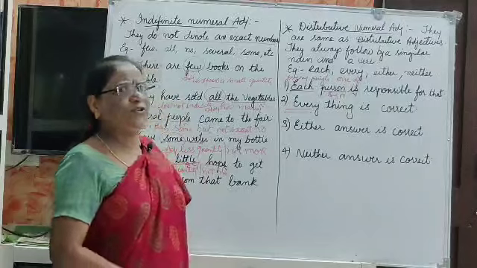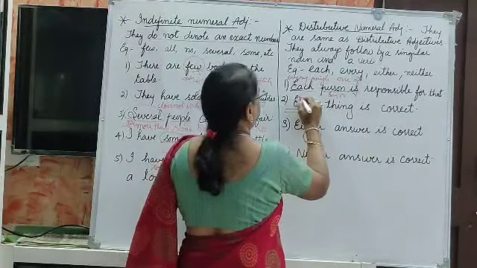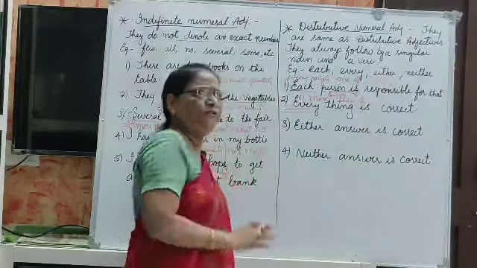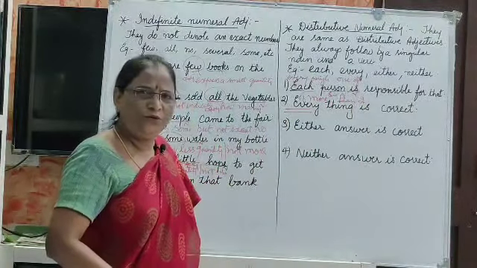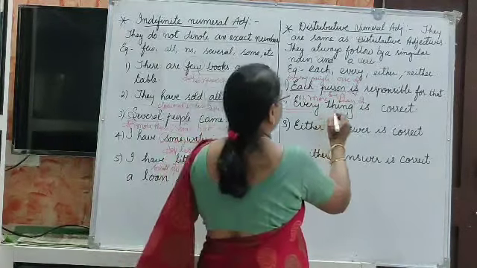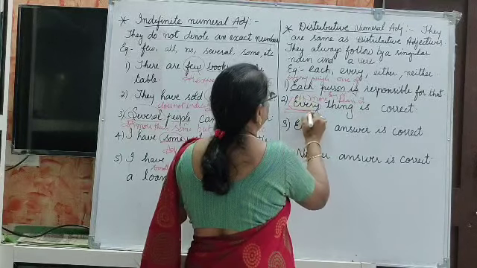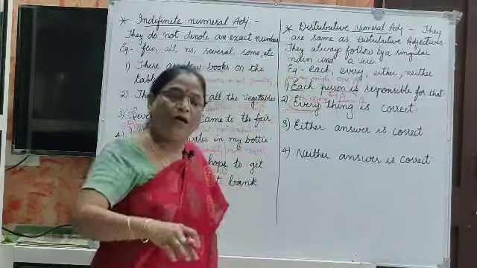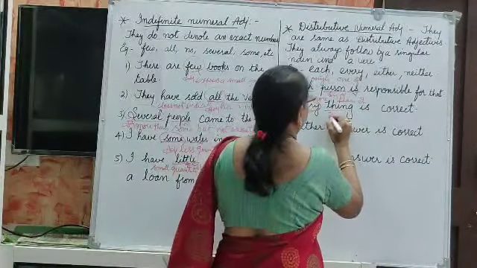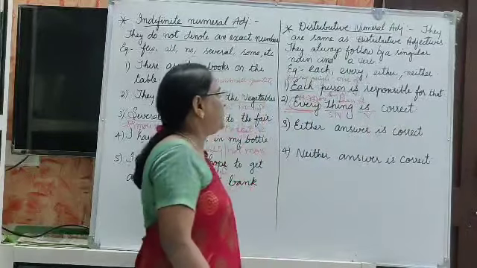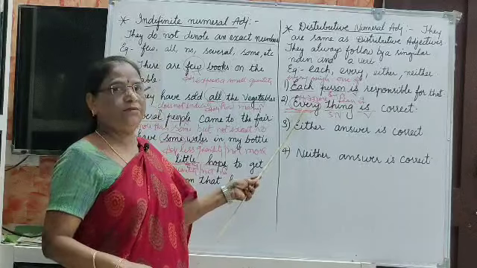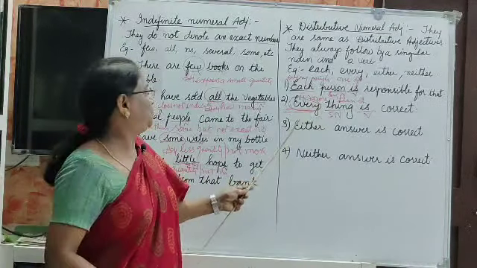Everything is correct. Everything means more than two. If it is two or more than two, we say everything. Not one, everything is correct. Thing is a singular noun, and this is a singular verb. Everything means among all, that means it shows more than two.